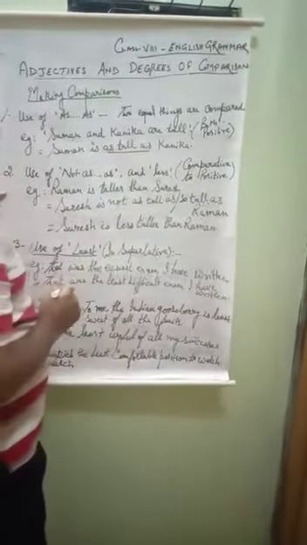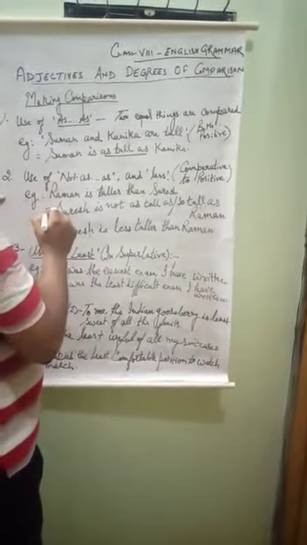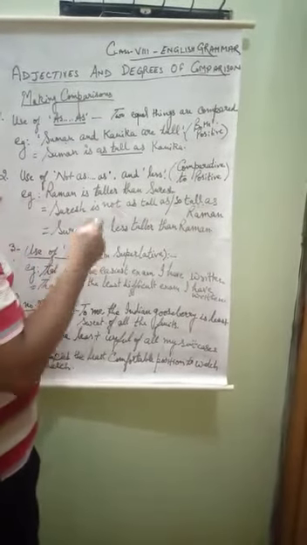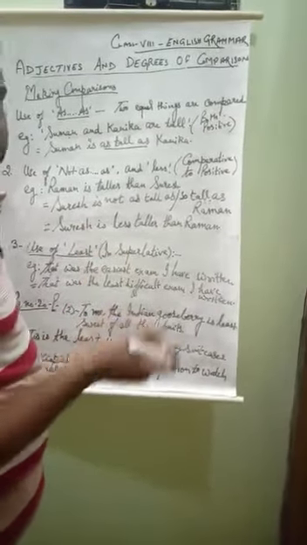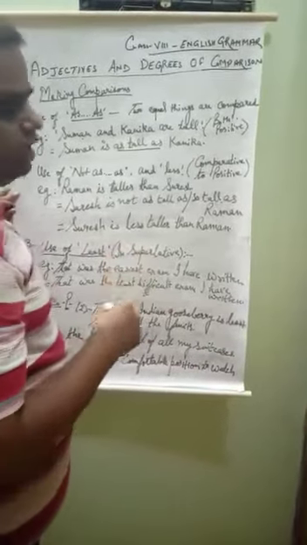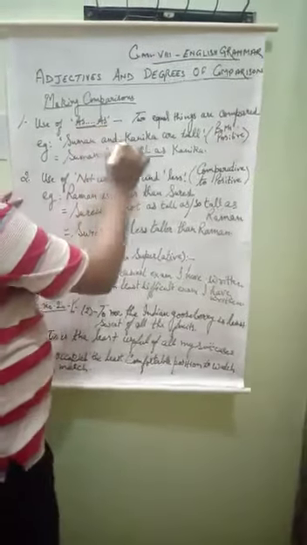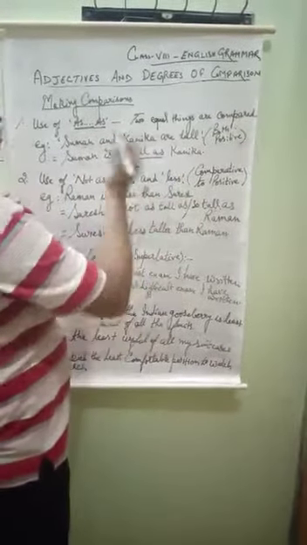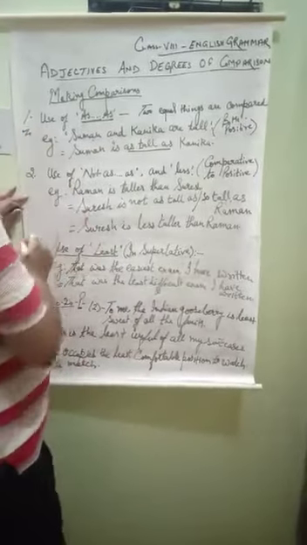When both are equal comparisons, and both are positive, here we will write, Suman is as tall as Kanika. Suppose I say, Ram and Shyam are intelligent, both in positive degree. Ram is also intelligent, Shyam is also intelligent, and when we compare them, we will write, Ram is as intelligent as Shyam. So as is used when two equal things are compared, both of positive degree and equal importance. This was the first rule.